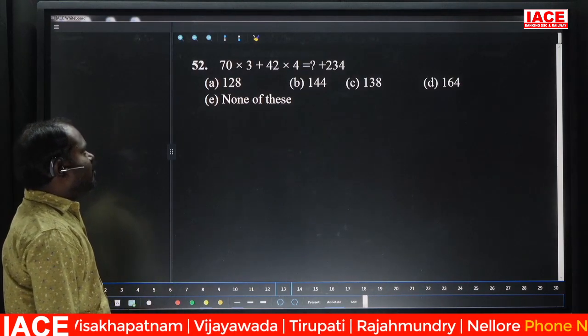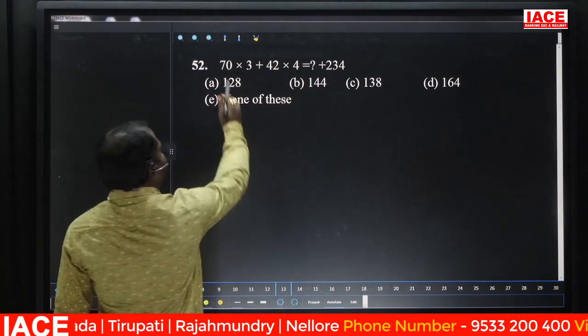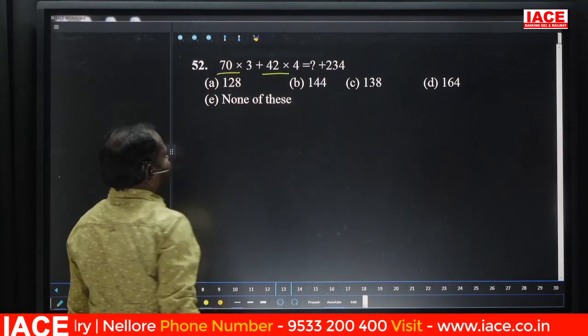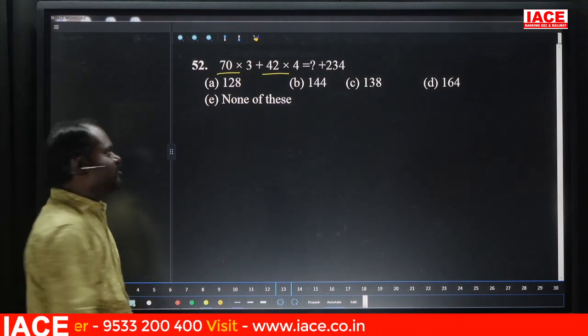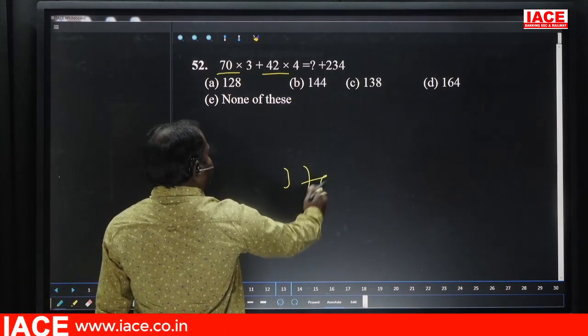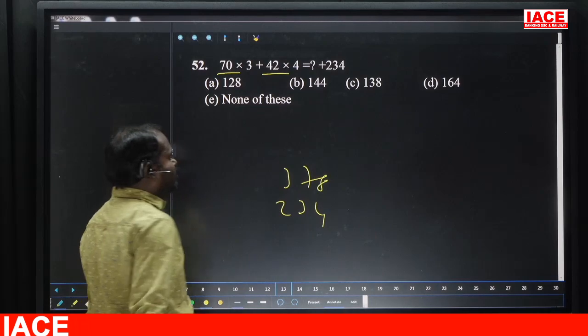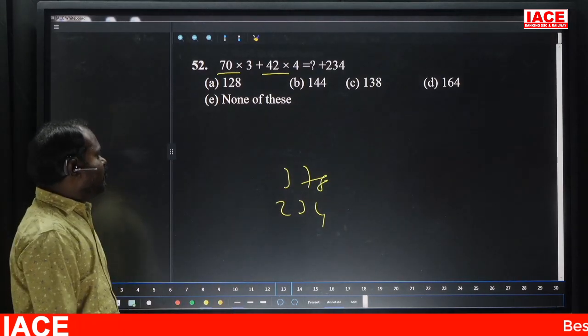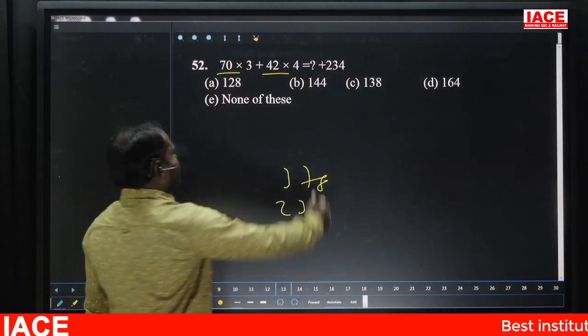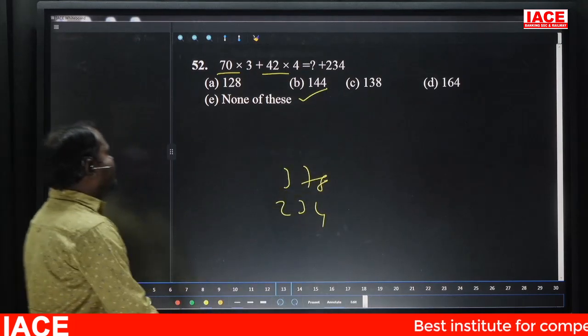70 into 3 plus 42 into 4. 70 into 3 is 210. 210 plus 168 is 378. 378 minus 234 is 144. That is option B. Next.